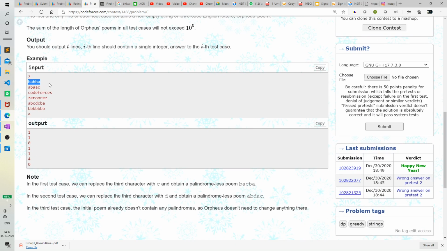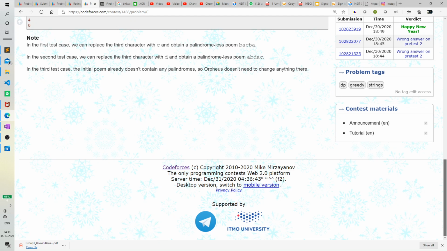For the string b a b b a, if we change this b to any other alphabet other than a and b, let's suppose c, there's no substring in this string which is a palindrome, right? Similarly, in Codeforces, there's no palindromic substring initially, so no need. And in a b a a c, if we change this a, let's suppose to d, again there's no substring which is a palindrome. So I'm just coming to the solution.